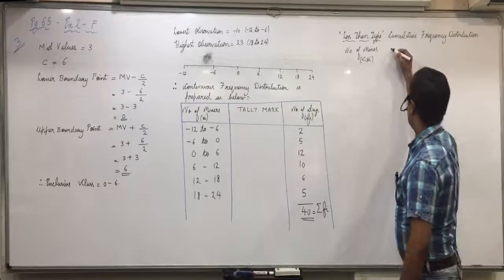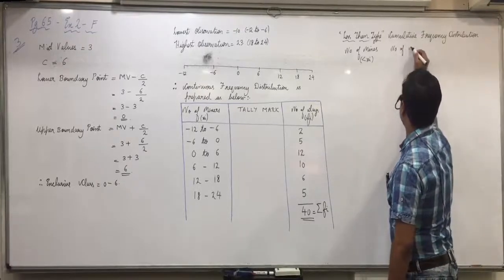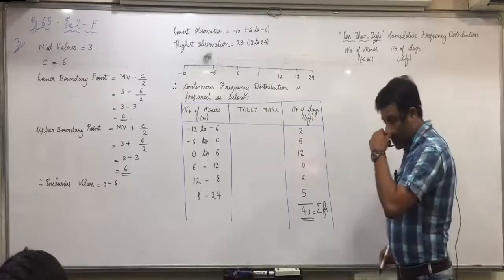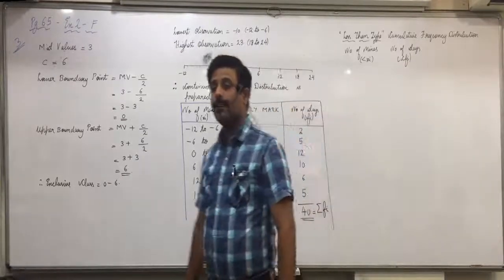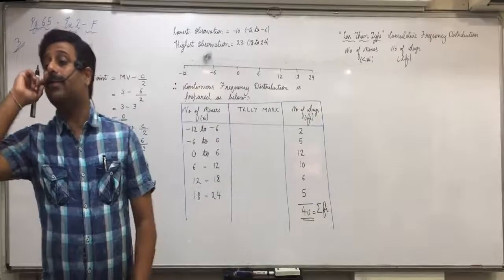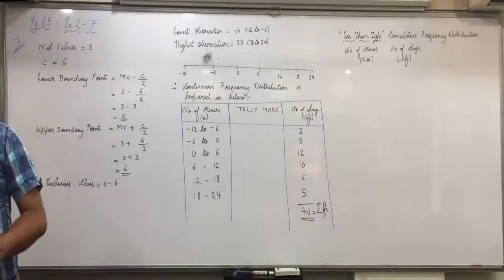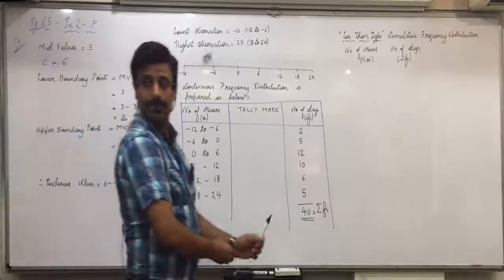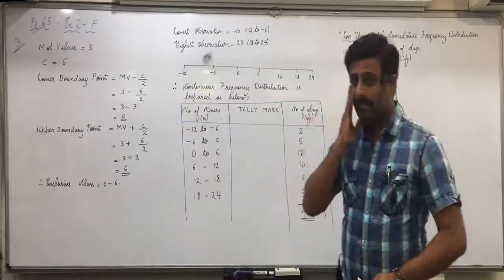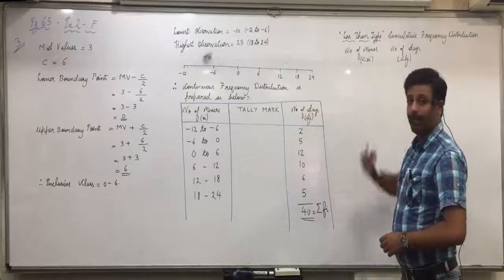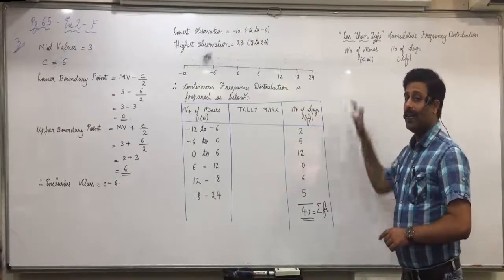And second column will be number of days, but in bracket what will you mention? CFI. Any confusions with that? Atifa, in number of mixers, what all values will I write? I'll mention minus 12 to minus 6 in less than 10. What will I write?